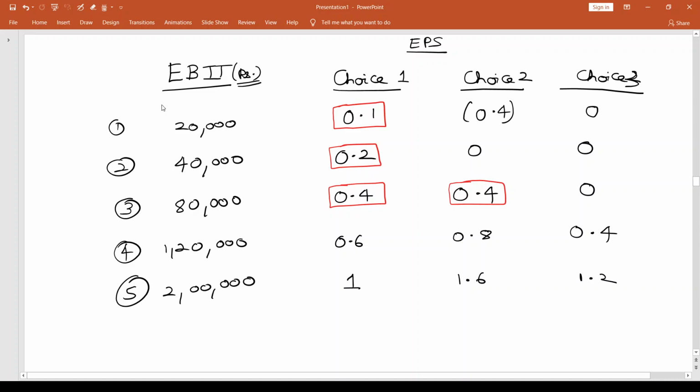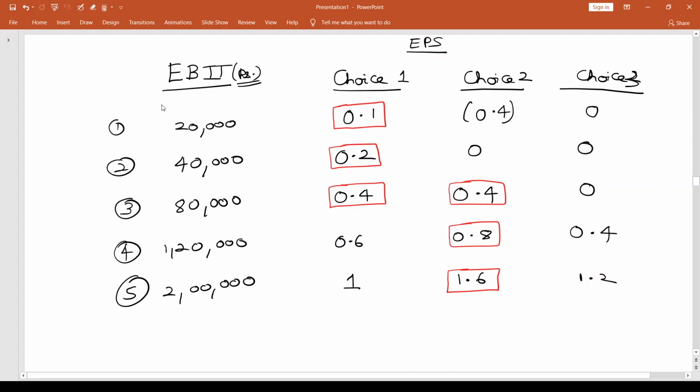If it was 1,20,000, we said we'll go in for choice 2. And if it's going to be 2 lakhs, we'd go in for choice 2. So none of these levels we were going in for choice 3. So it was either equity or it was debt or it was an indifference between equity and debt.